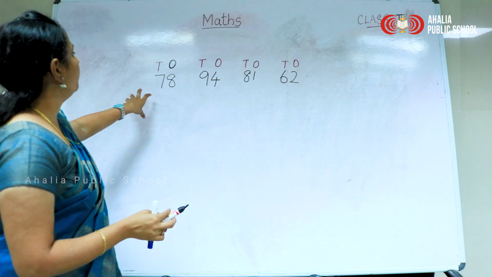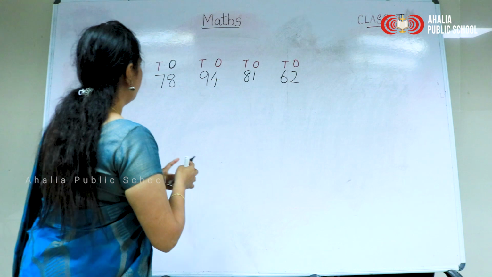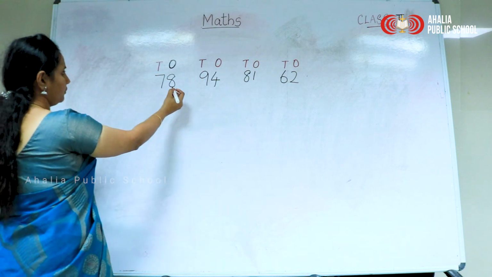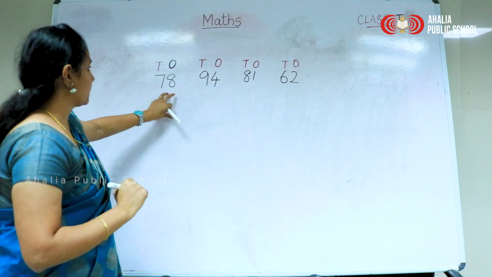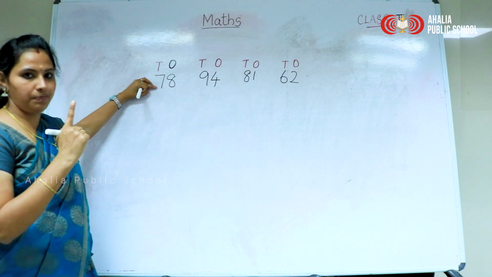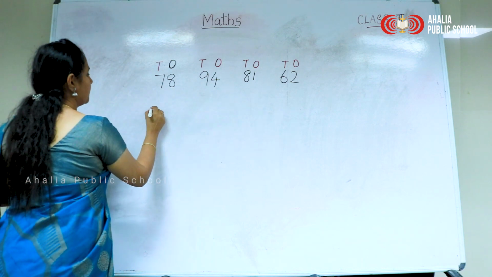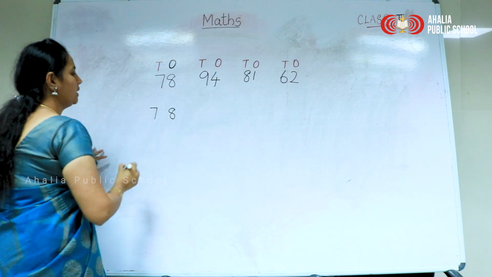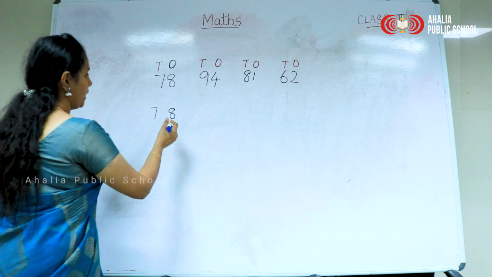How will we find out which is the greatest number from these numbers? See, in 78, 8 is in the ones place, 7 in the tens place. From 7 and 8, which is greater, 7 or 8? 8.